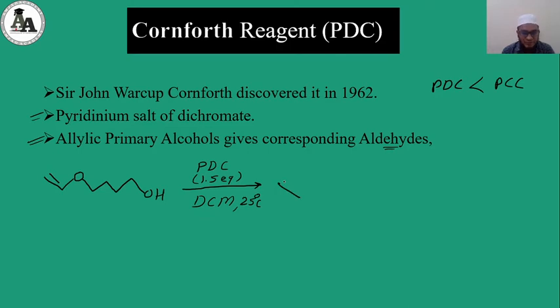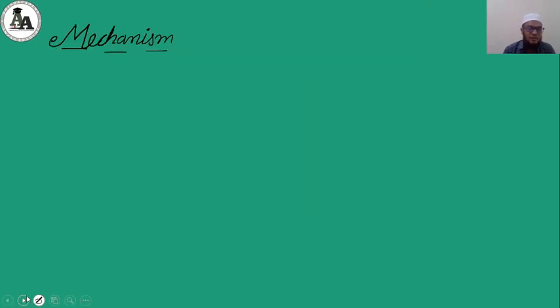So here I will write the structure. Here we have double bond O, single bond H. The mechanism for this reaction I will write here. Here is the mechanism.